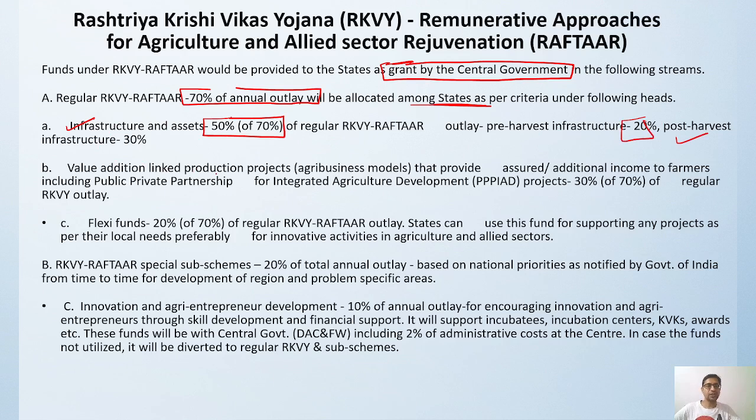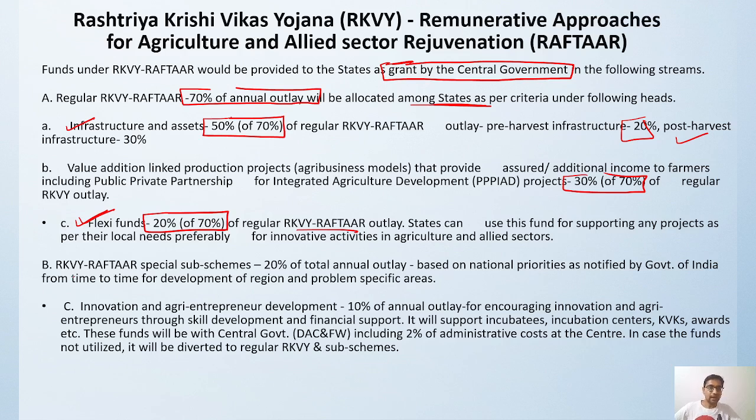Then value addition linked production projects and agri-business models, where you can create assured and additional income for the farmer, again 30% of that 70%. And there is a flexi fund of 20% out of that 70%, which you can utilize for any type of local need, for new innovative activities, or in any other sectors, right?